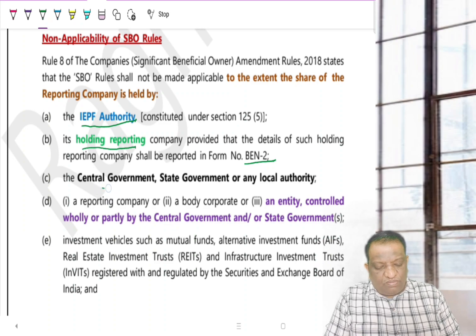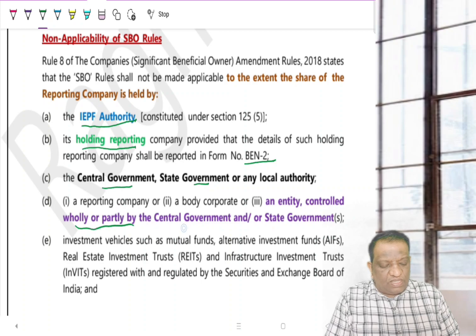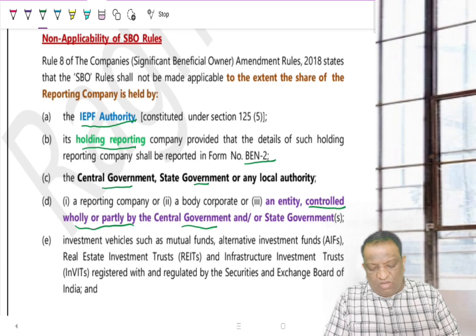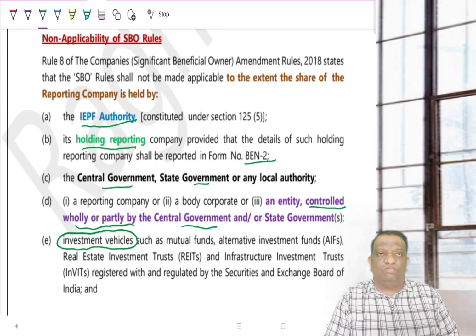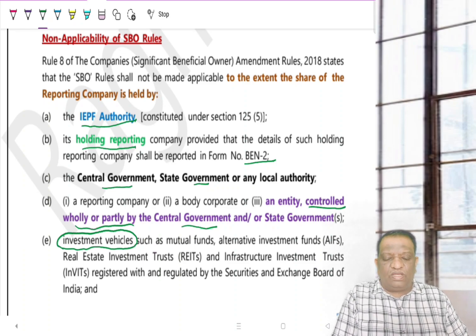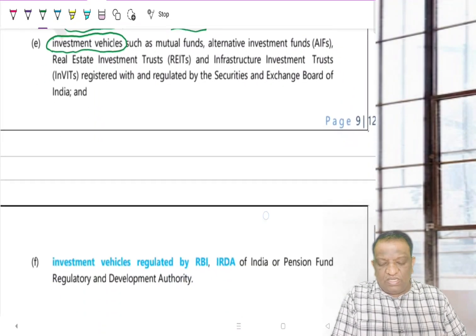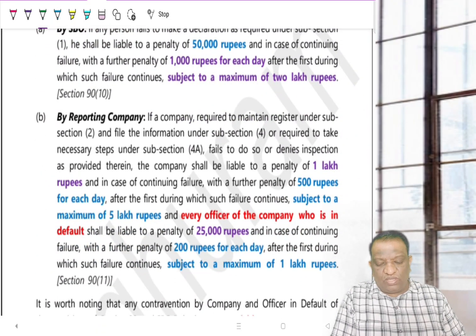Now, the central government or state government, or any reporting company, body corporate or entity which is wholly or partly controlled by the central government or state governments, or if it is an investment vehicle such as mutual funds, AIFs and REITs, then these SBO rules are not applicable. That is, there is no need for the SBO to furnish declarations, because section 90 is not applicable for them.